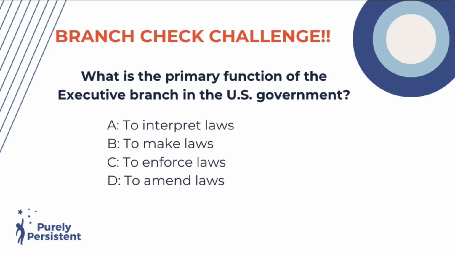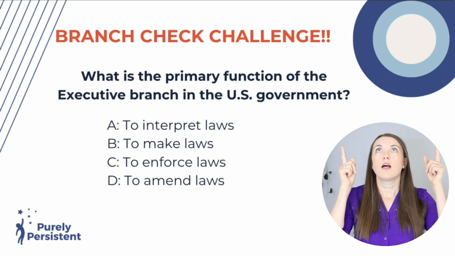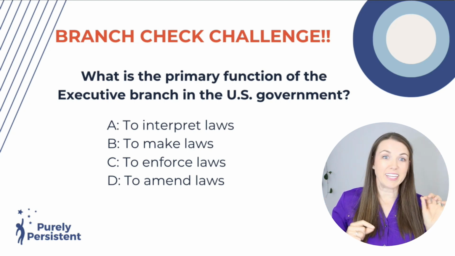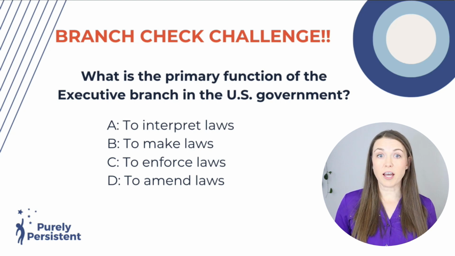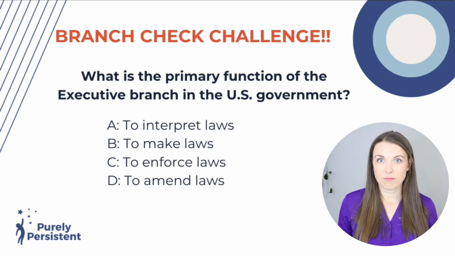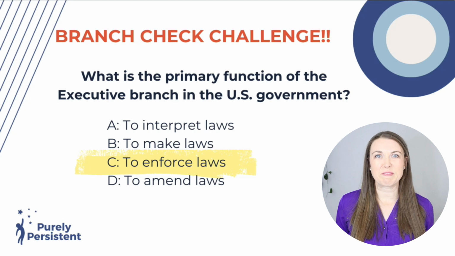What is the primary function of the executive branch in the U.S. government? Okay, remember, what is the executive branch? The president, vice president, and cabinet, right? So do they interpret laws, make laws, enforce laws, or amend laws? The answer is enforce laws.